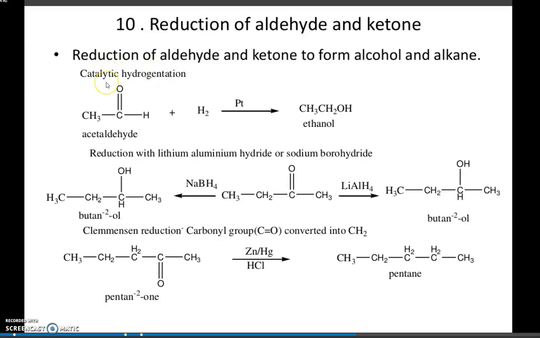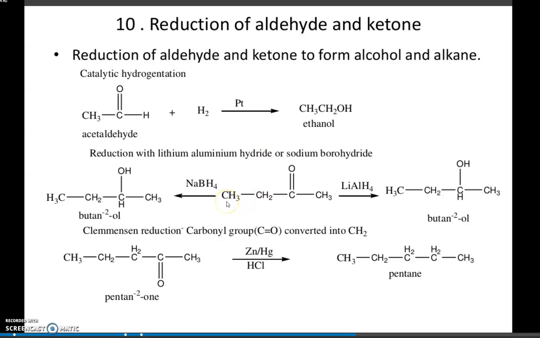The first method is catalytic hydrogenation. In the presence of a catalyst, we are adding hydrogen. A similar reaction will occur here. One hydrogen will add here, one hydrogen will add here. So two hydrogens will add, and the aldehyde will be converted to alcohol.